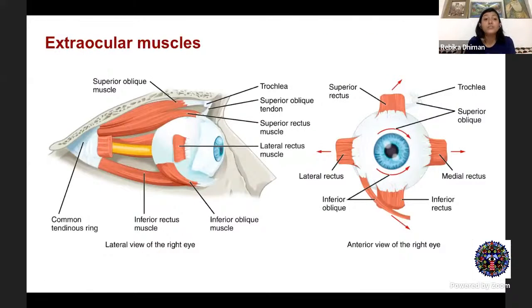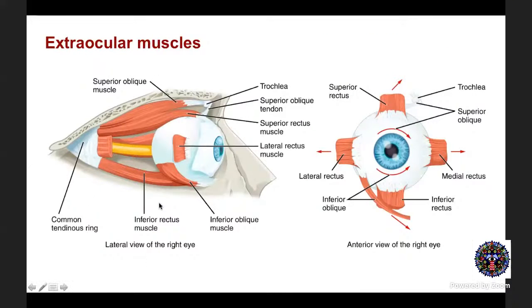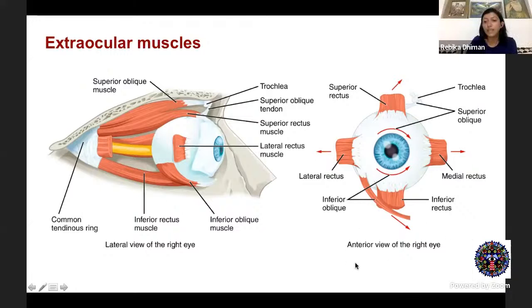Now, this is a beautiful diagram. You can see the lateral view of the eye and the anterior view of the eye. And it gives you a very clear picture of how the muscles are originating, how they are coursing along the orbit, and how they are inserting onto the globe. So just concentrate on this lateral view, especially at the orbital apex. So what you see over here is the common tendinous ring. So that's the annulus of Zinn. And from this, all the recti originate.